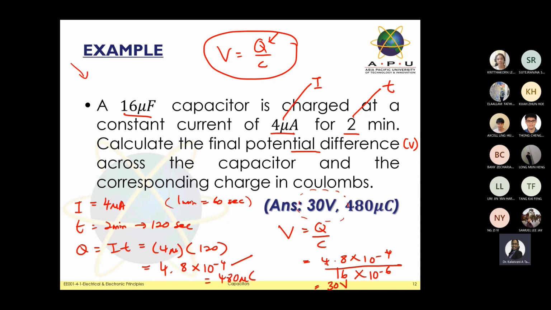So this one is a quite direct question. Does anyone get a different answer besides 30 volt? No. Okay, how about others? Does anyone get a different value?